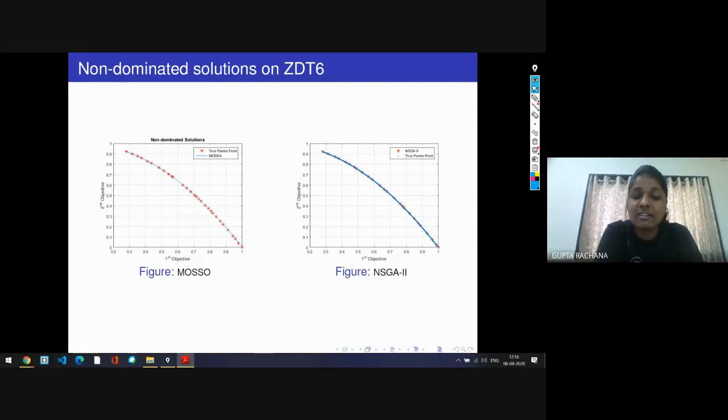We need to have different decisions in the conflicting objective case. Here you can see these red stars give the solutions of the spider population, and this blue line is the true Pareto front. So overlapping means the convergence part is done, and the difference among the solutions suggests that each solution is giving a different decision.